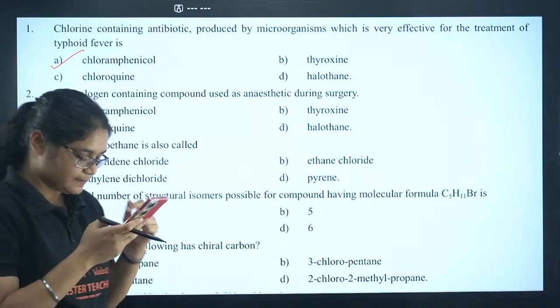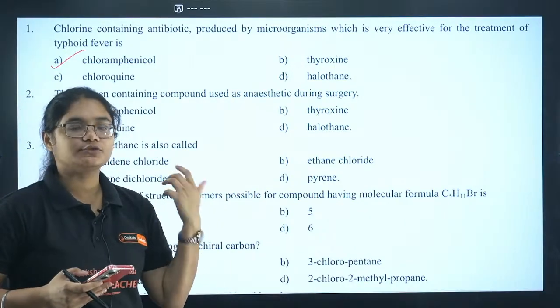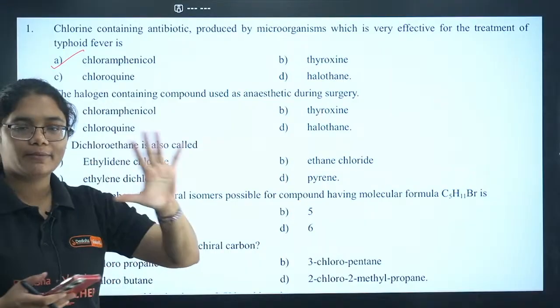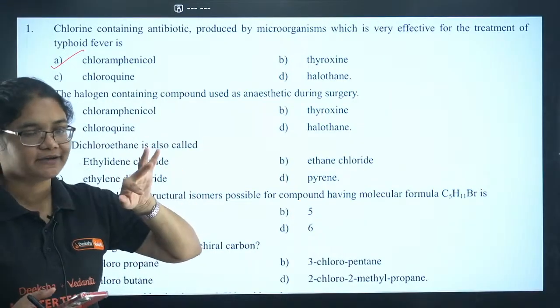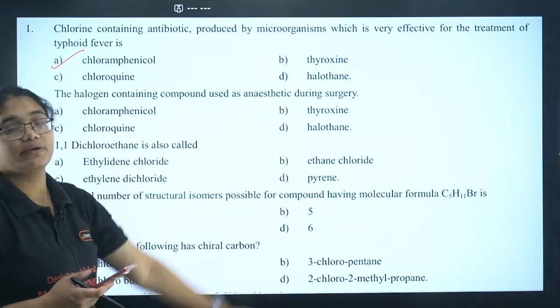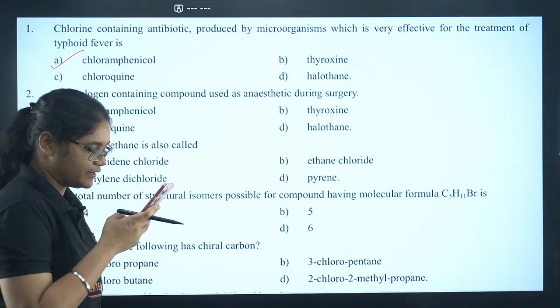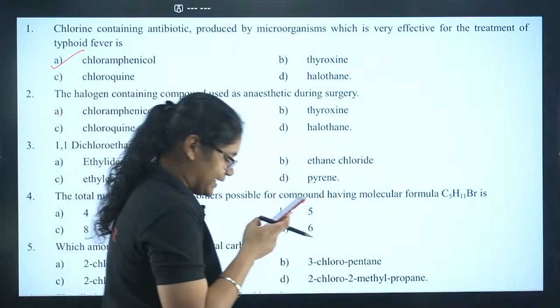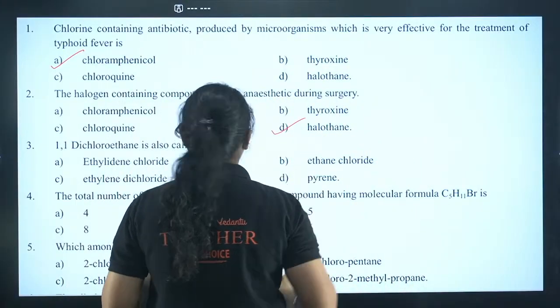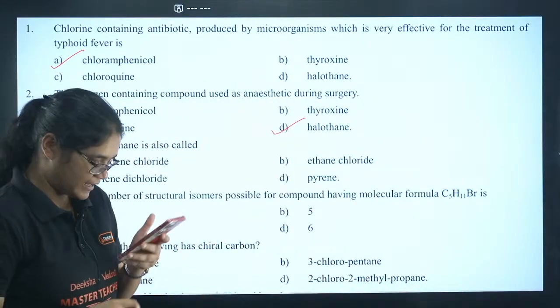Halogen containing compound used in the anesthetic drug. I'll go a little bit fast here because you have exams, you need to revise also. So let's complete this. 10 and 20 questions are left. Within 20 minutes we'll finish it. So halogen containing compound used as an anesthetic during surgery. Which is the correct answer? No, 2D is the correct answer. Halothane is used as an anesthetic.